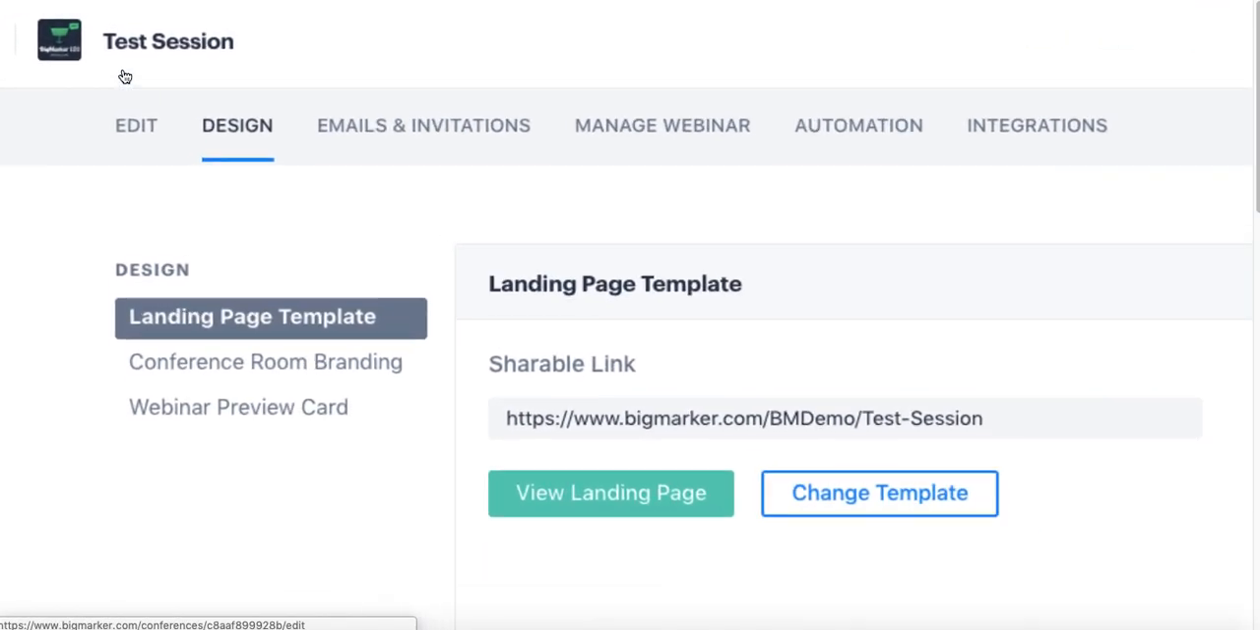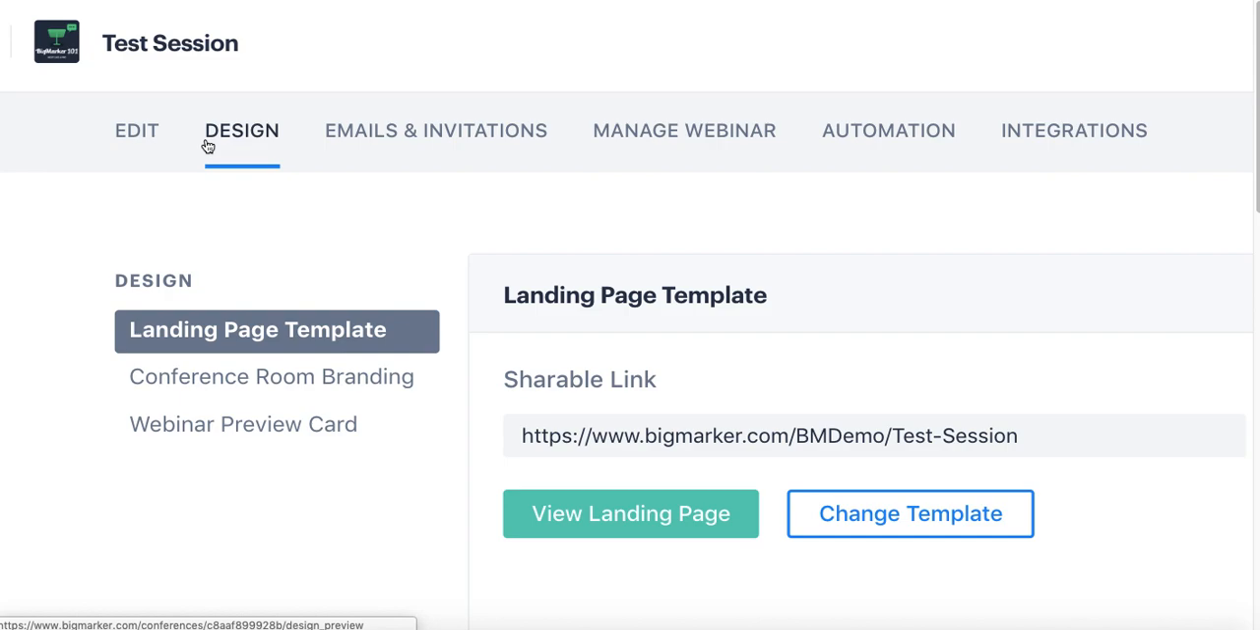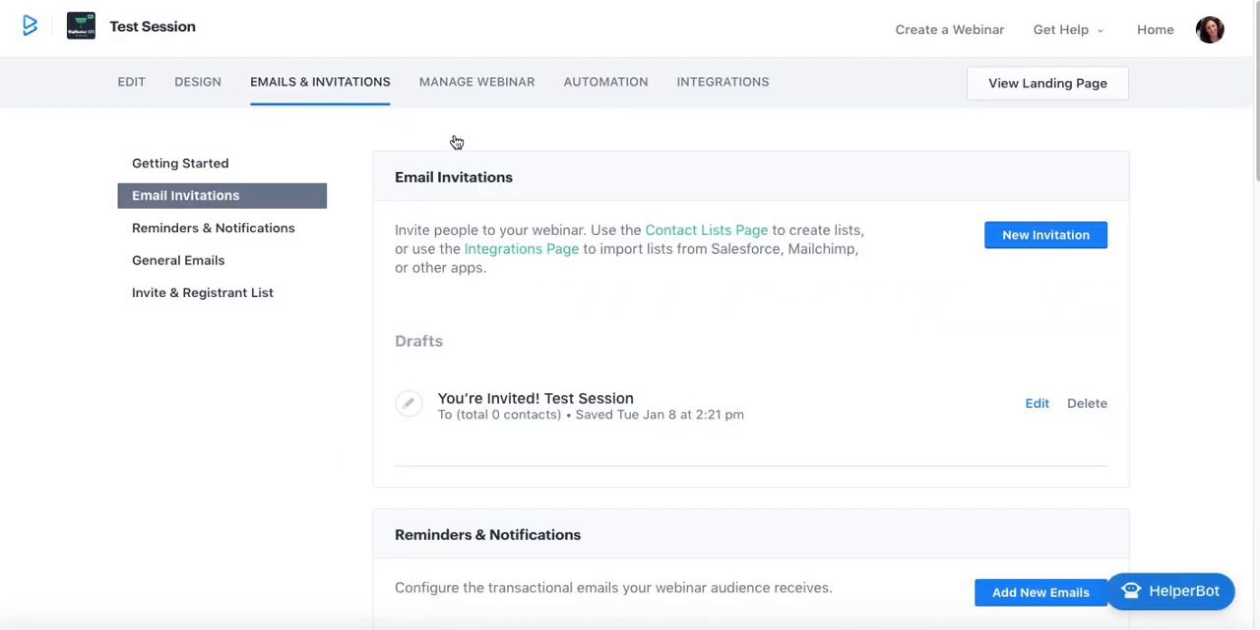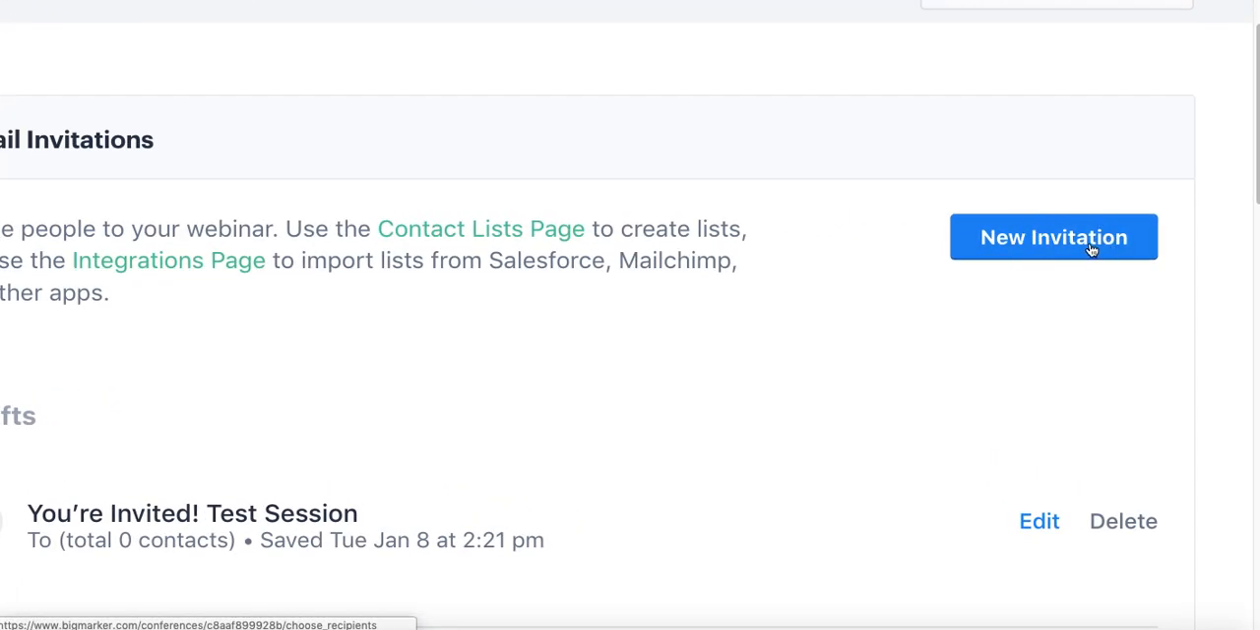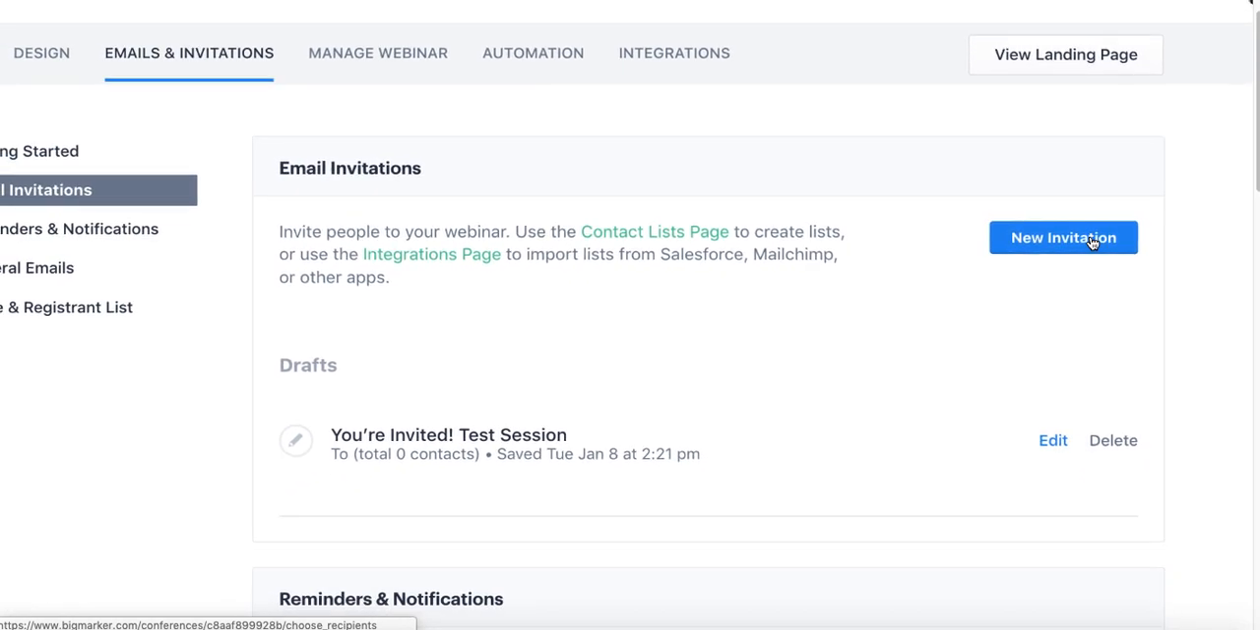Now we've covered editing and design, which are like the backbone editing details of the webinar. The next couple of sections are going to be more in the marketing and management space. So the first is the emails and invitations section, which is where invitations can be sent for your webinar, but also the reminders and the notification emails that people receive will also be set up and sent here. So if you do choose to send invitation emails, you can click New Invitations, and you can not only edit the actual messaging, but also the design and layout of the email and send it out to your list.